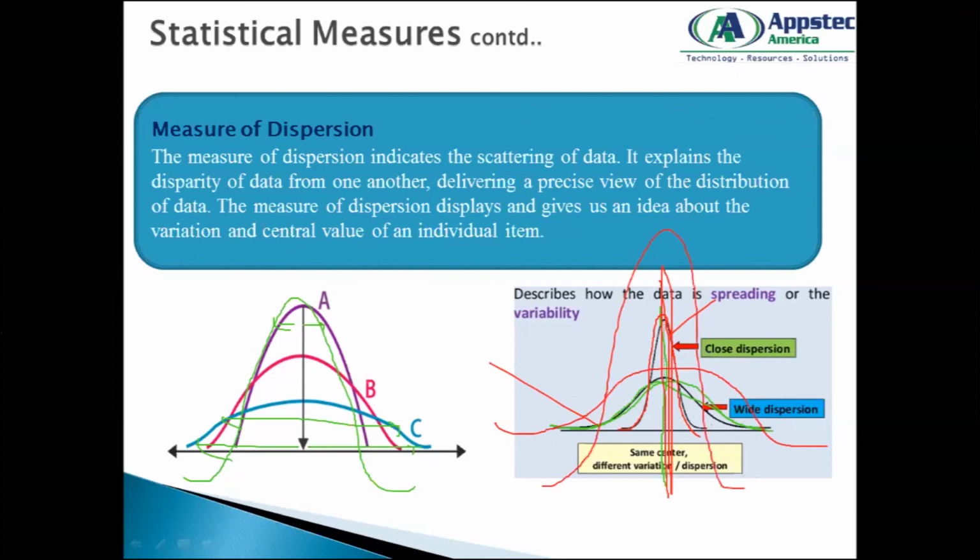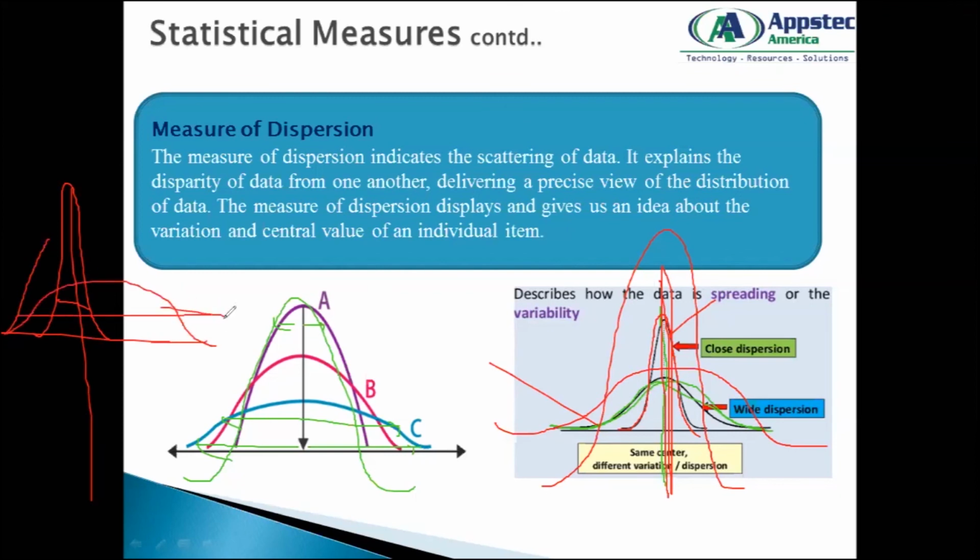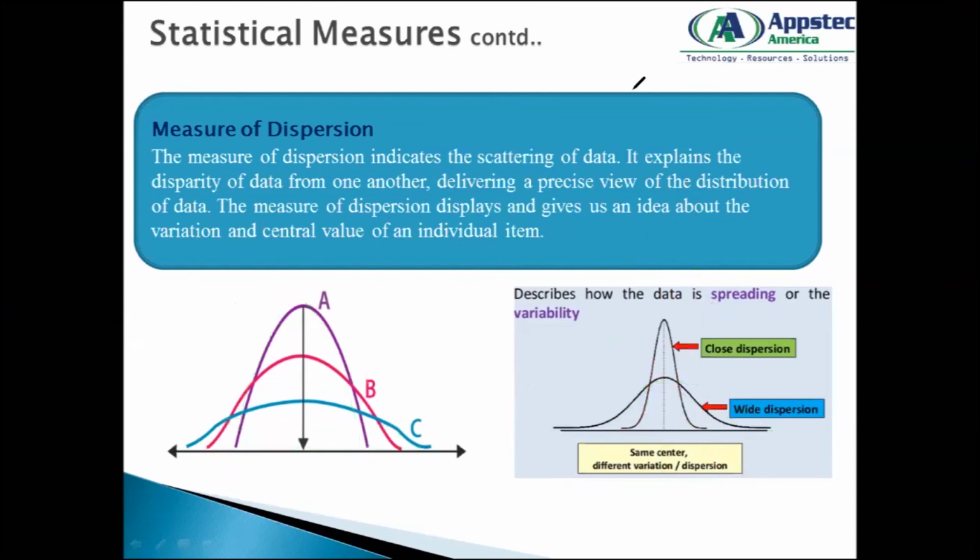Whenever you have a graph and your dispersion is like this, it is pretty close dispersion, and you can say the spread of the data is not that big. And when you have a graph like this, you can say your data spread is more. So your data is dispersed across a wide range of values, and it deviates from your average value to a higher extent. Now, to measure dispersion, we're going to talk about this tomorrow.